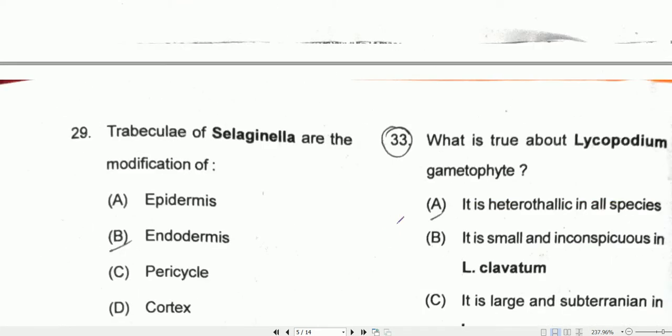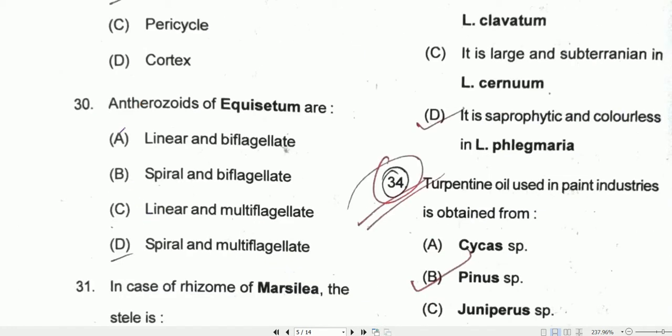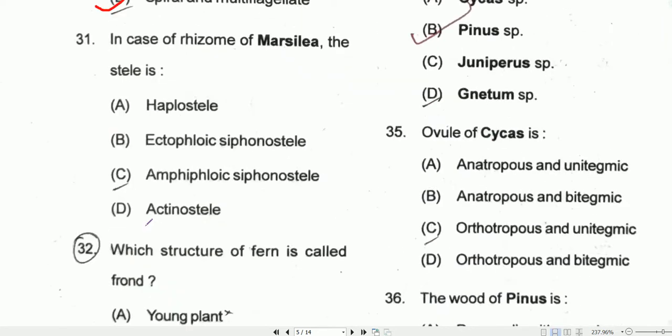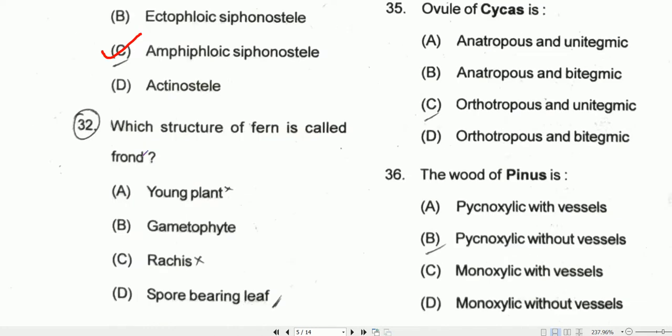Coming to question number 29. Trabeculae of Selaginella are modification of endodermis. Question number 30. Antherozoids of Equisetum are spiral and multiflagellate. Question number 31. In case of rhizome of Marsilea, the stele is amphiphloic siphonostele.